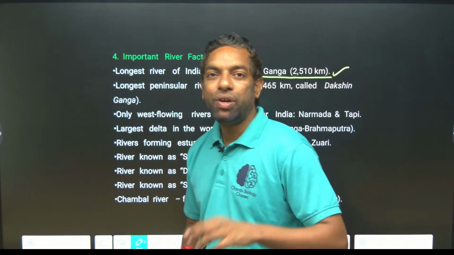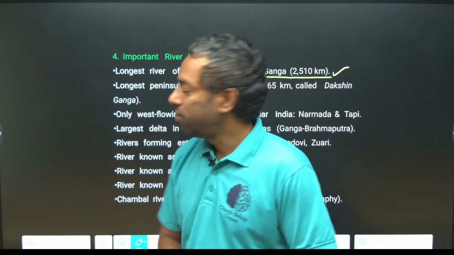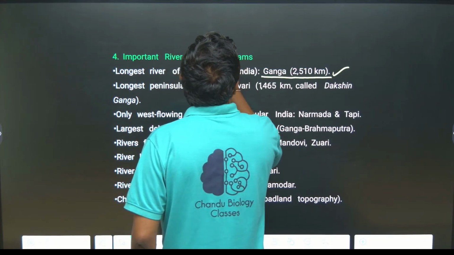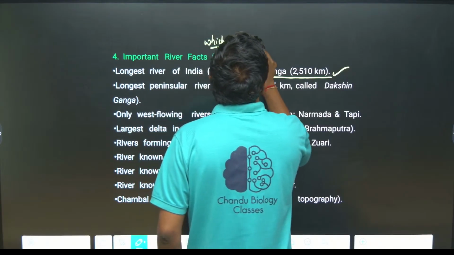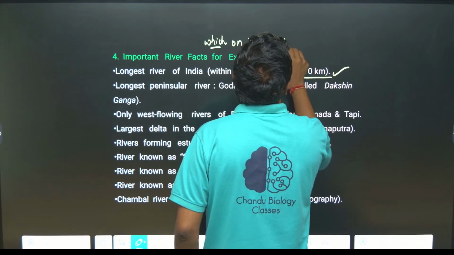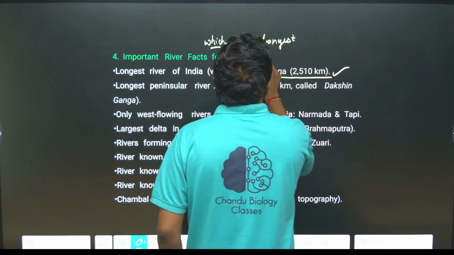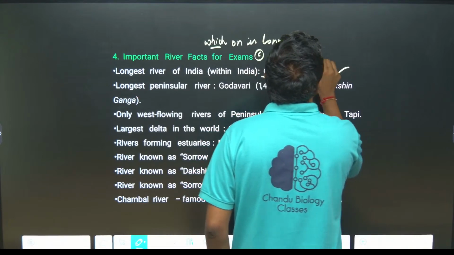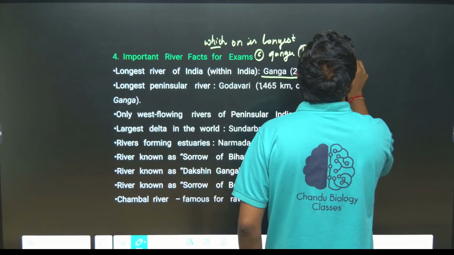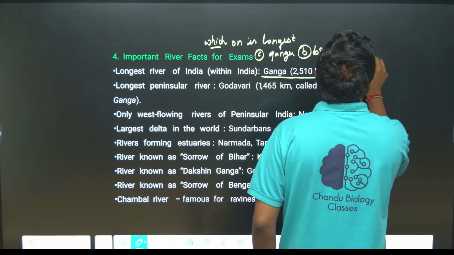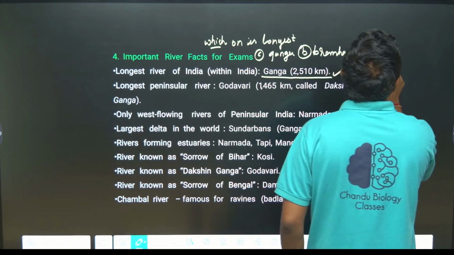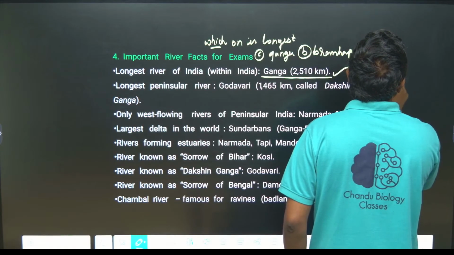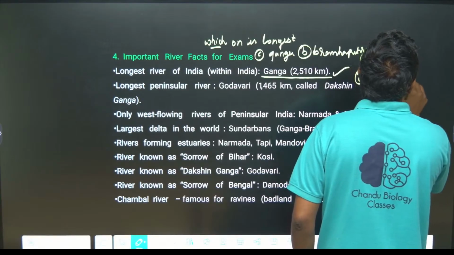If they ask you which one of the following is the longest river: A. Ganga, B. Brahmaputra, C. Indus, D. Godavari. Which one?